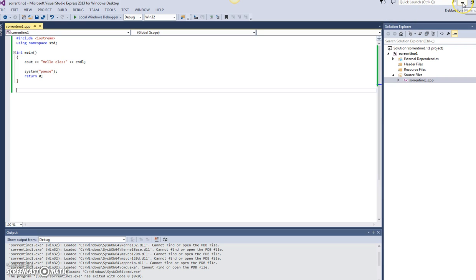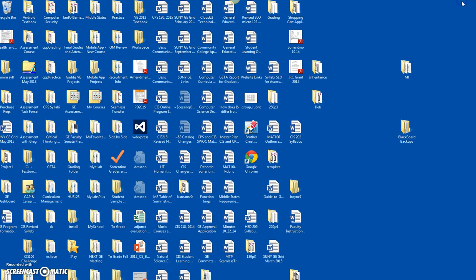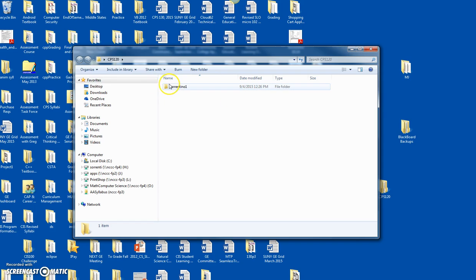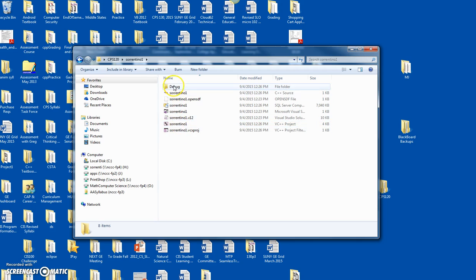And that's how you create a sample program in C++. I want to show you one other thing. Here's my folder, CPS 120, that I created on my desktop, and you can see now that it created a folder called Sorrentino1 to hold my project, and inside of here it creates a whole bunch of files, but this is my source file. You'll see that it says C++ source next to it, and it shows these two little pluses as its icon. And when you submit your project to me, this is the one that you need to submit.